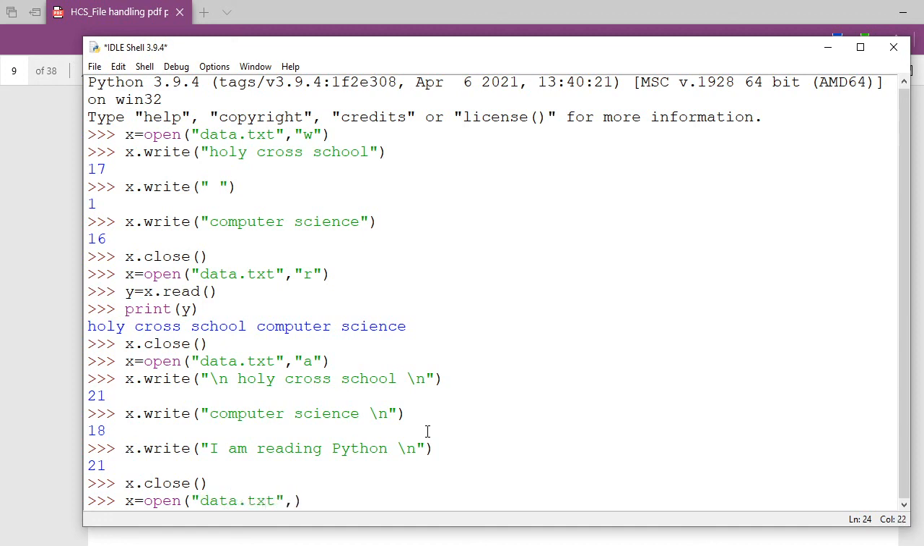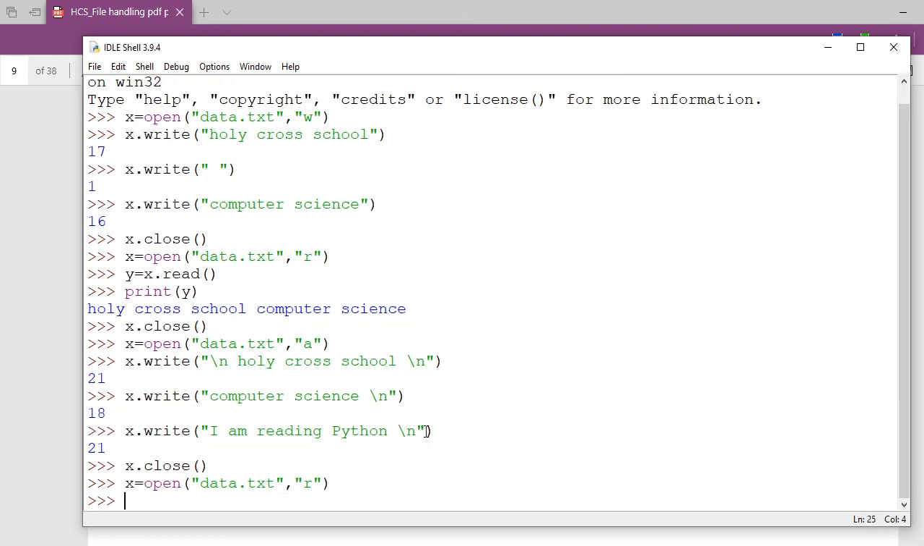data.txt. Then I am going to open in read mode. Now see, the first method I had shown to you is the read method. When you put this read, your file will be printed. The second mode is line by line. You can print lines.